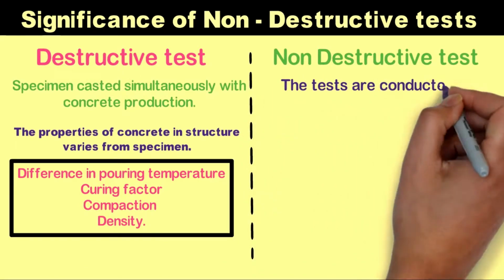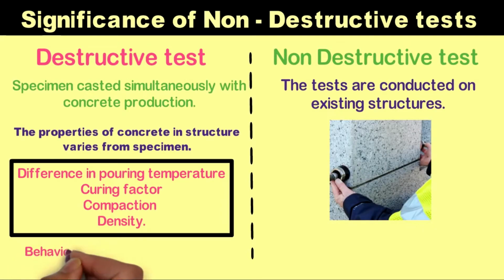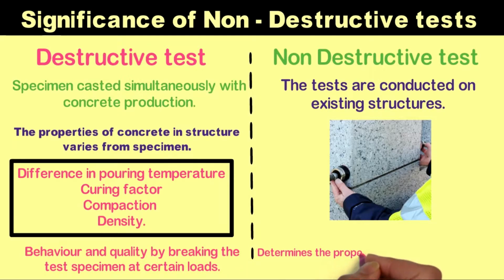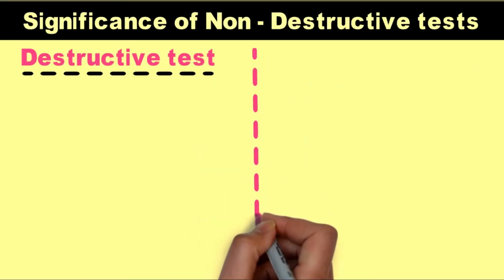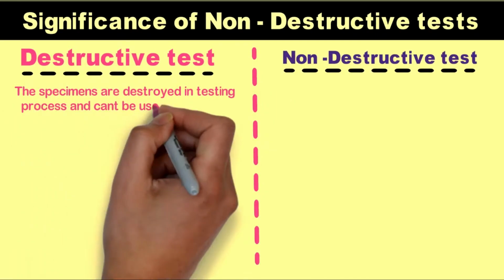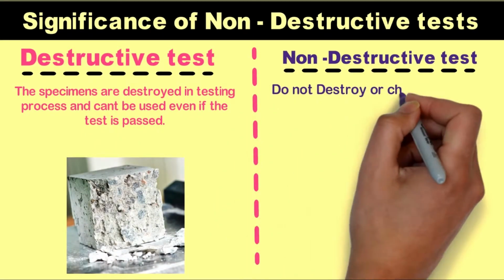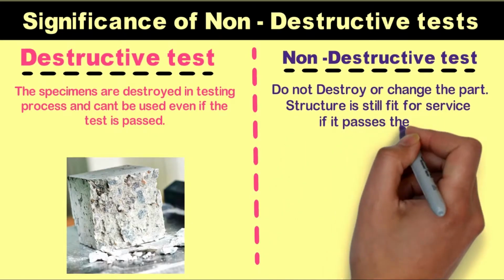But in the case of non-destructive tests, they are done on structures. In the case of destructive tests, the behavior and quality are checked by breaking the test specimen at certain loads. A non-destructive test determines the property of concrete without destruction. In destructive tests, the specimens are destroyed in the testing process and can't be used even if the test is passed. But in the case of non-destructive tests, they do not destroy or change the part, and the structure is still fit for service if it passes the test.